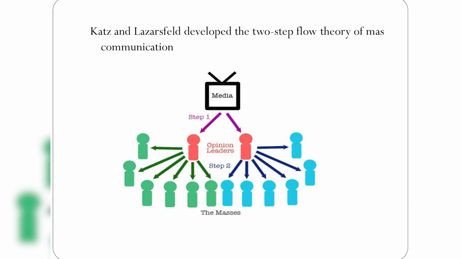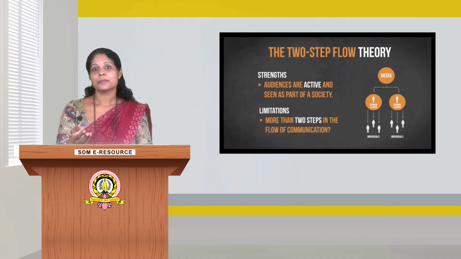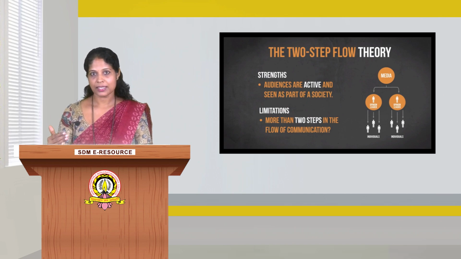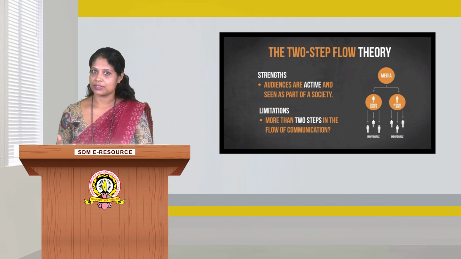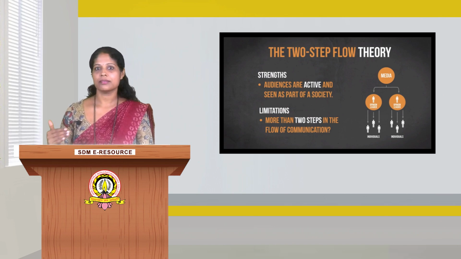They are very active members and they are very actively exposed to mass media messages. Then there are people who are considered followers or the masses. They are not very active consumers of mass media. Instead, they receive mass media messages from the opinion leaders. So, the very active members of mass media are considered opinion leaders and they pass on their information to their followers. They are considered opinion followers.